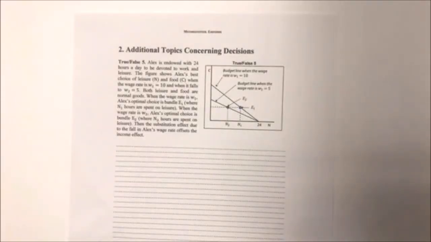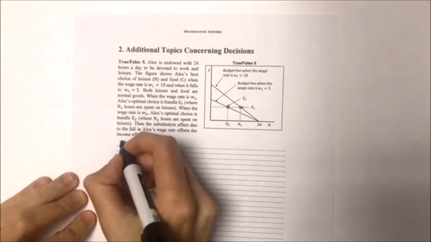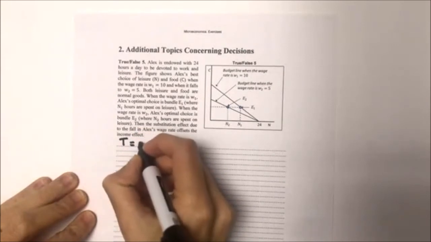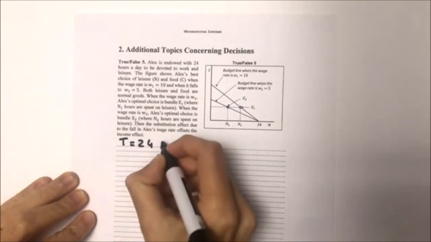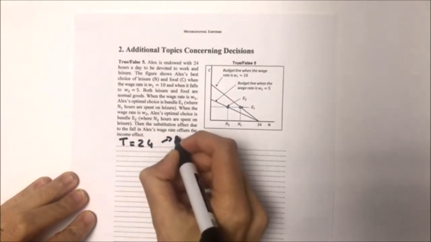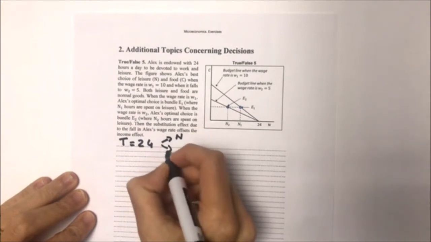Hi everybody. So we are now going to solve true and false number 5, chapter 2, additional topics concerning decisions. We have Alex that has 24 hours a day to be devoted to work and leisure. Okay, so let's start writing the information that we have. T in this case is equal to 24 and we can devote them to leisure and work.